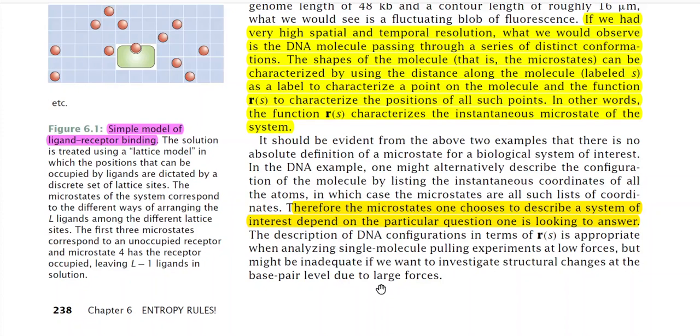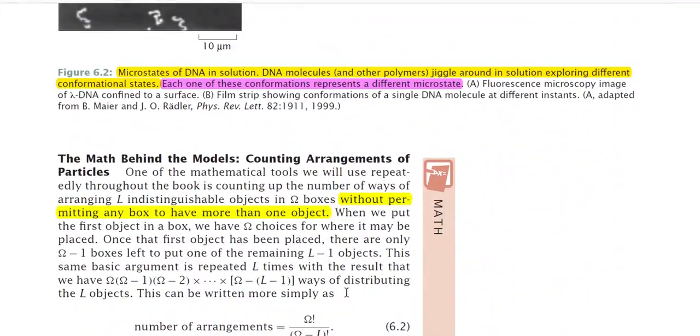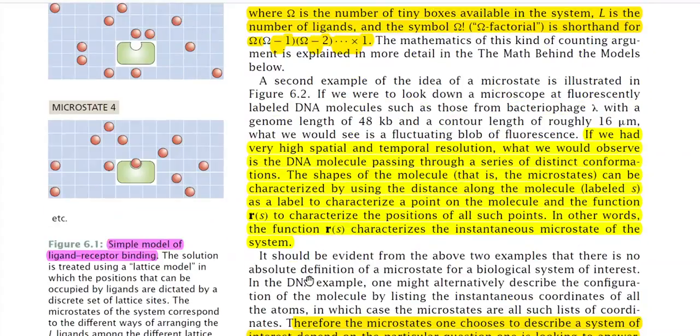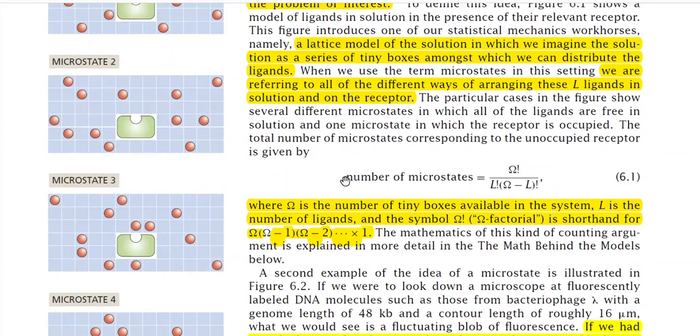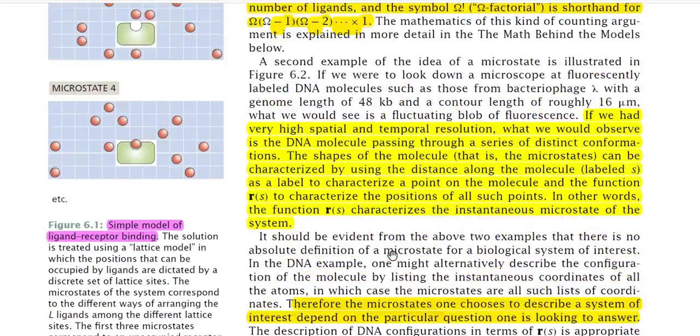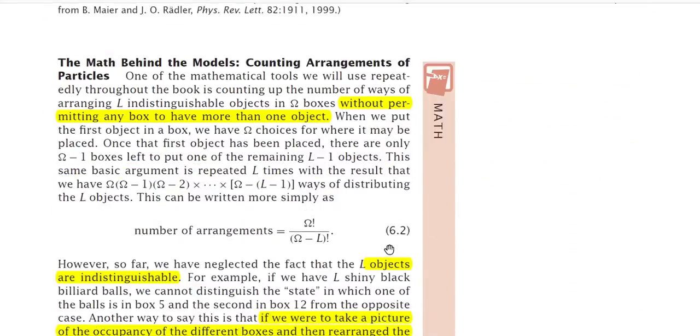That is why I have said that the microstates will depend on the experimentalist, how you are looking at the system and what answers you want to find. Depending on those situations, the microstates will vary. That is why microstates are not absolute in nature. Now in this discussion we have used one formula. That is, we have written that the number of microstates is equal to omega factorial divided by L factorial into omega minus L factorial. But how we can derive it, that we should also discuss.